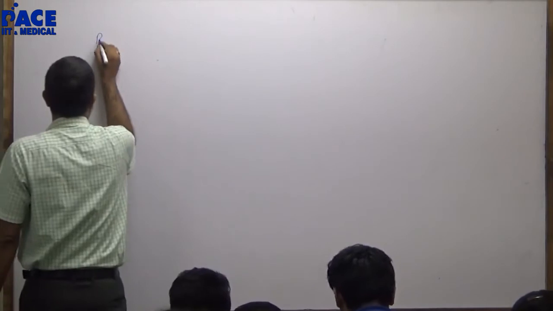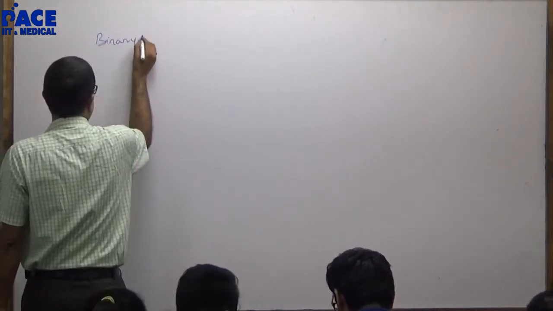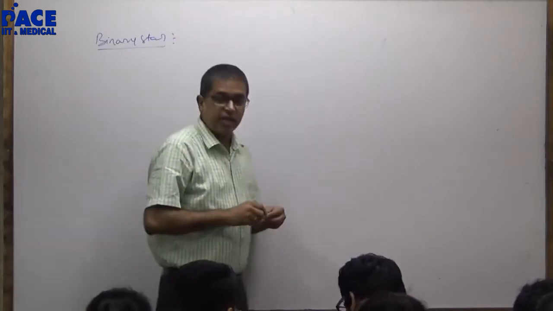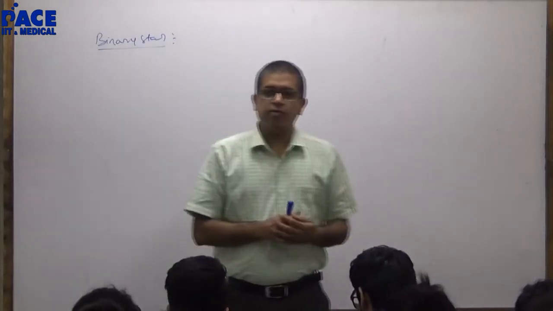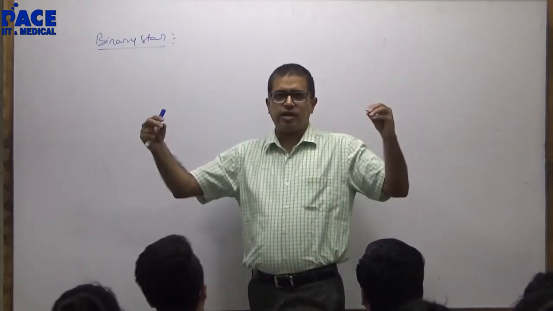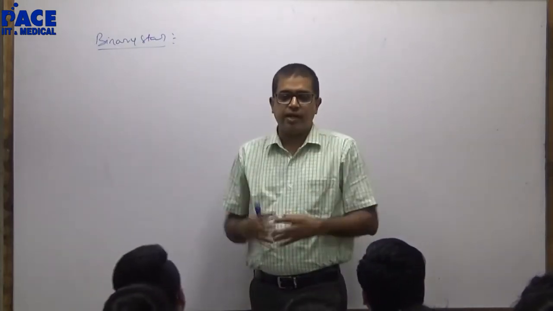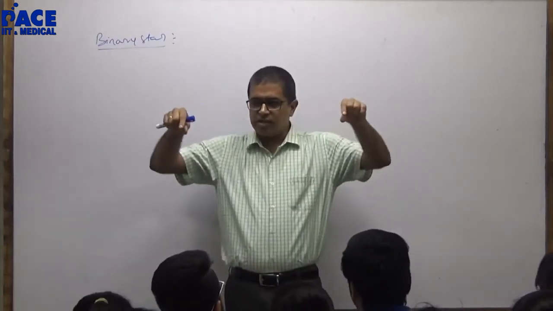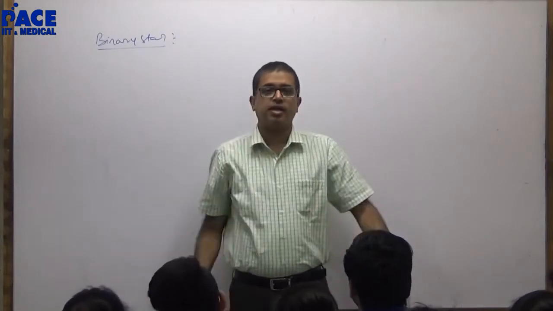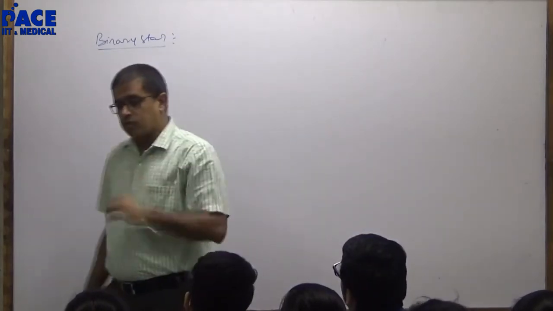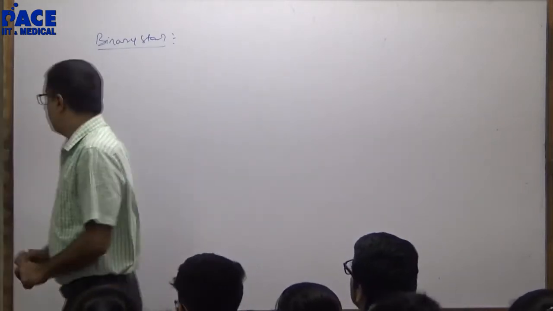Listen. Binary star system. The 32nd question is based on it. Have a look. Two stars will never remain at rest and in equilibrium. They'll start accelerating towards each other because of gravity. If you want the stars to be at the same distance, they should be going about in a circular track. Who will provide the centripetal force? The force of gravity between the two.